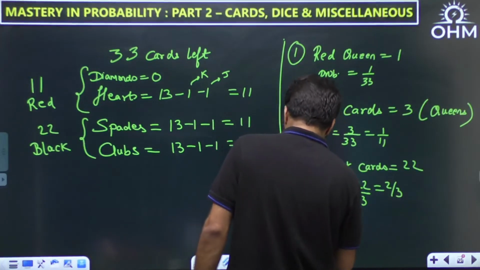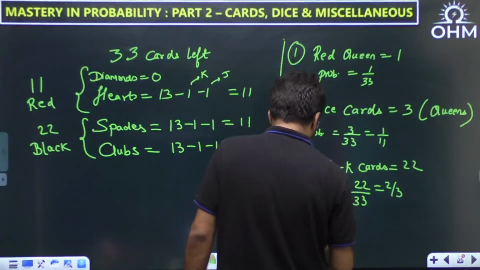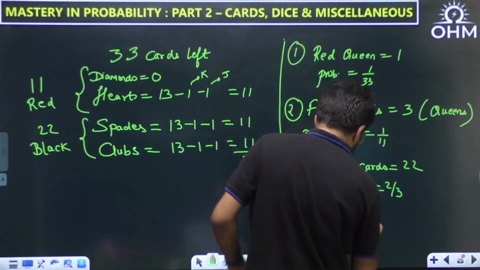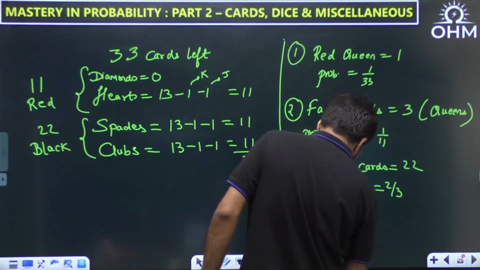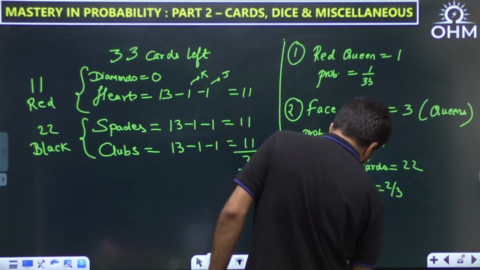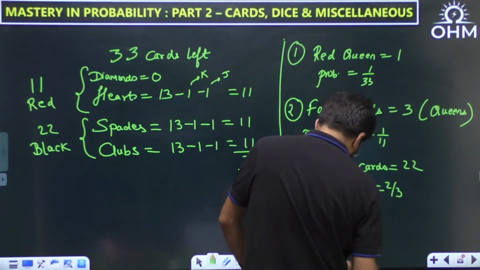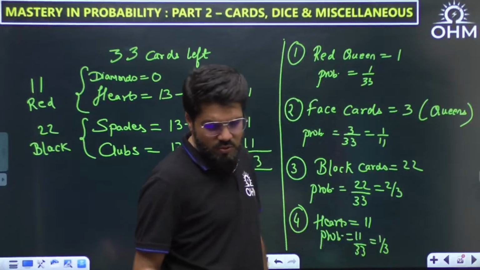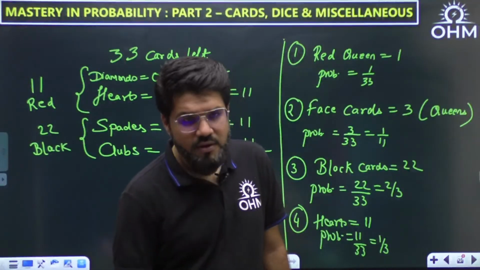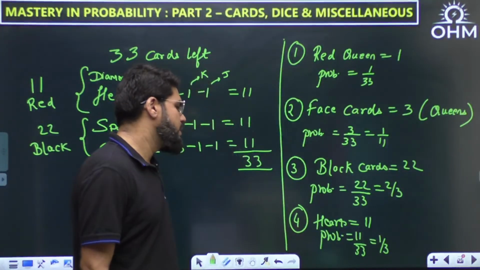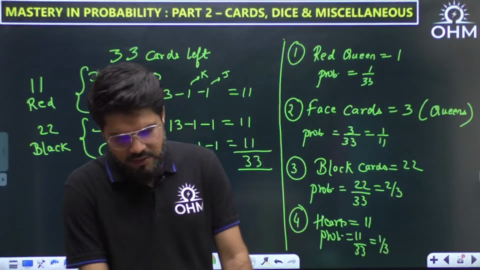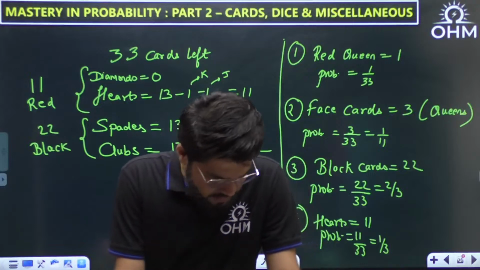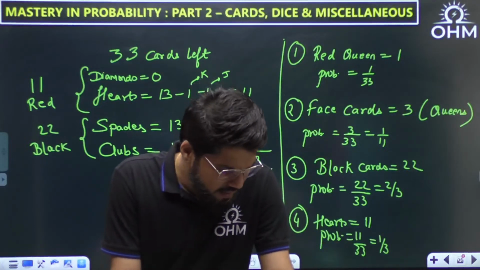And 4. What is the probability of getting a heart? So how many hearts are there? Already discussed, 11. So probability of drawing a heart is 11 by 33, or that is 1 by 3. Right, everybody? That is 1 by 3. That is the final correct answer.